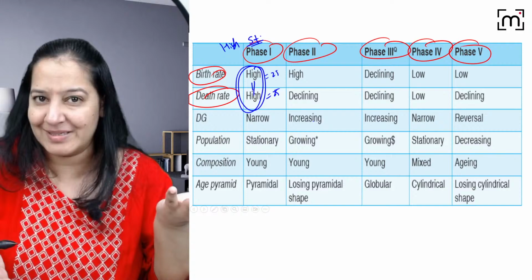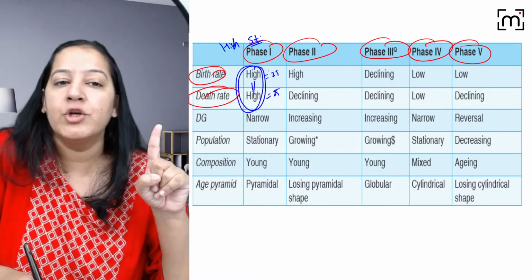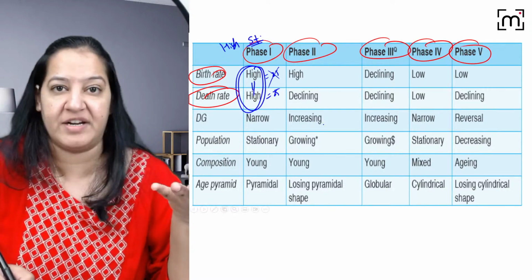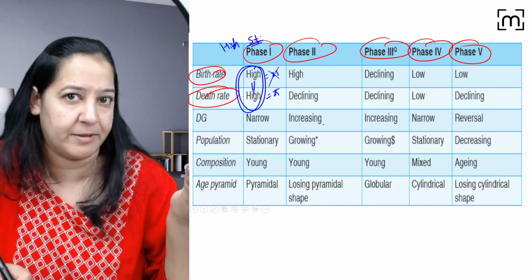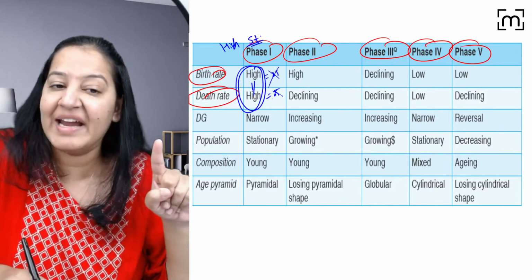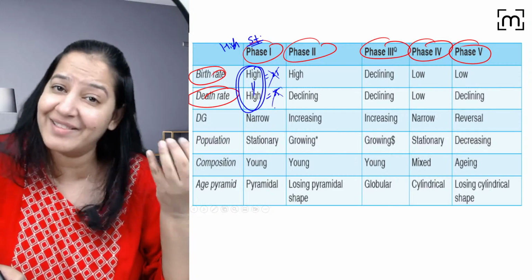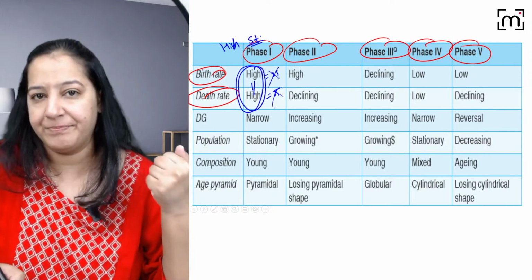Both are bad things. Birth rate high indicates your population is not educated, not aware, not using contraceptives properly. And death rate high indicates your country doesn't have good healthcare services. Both are bad. You got my point?